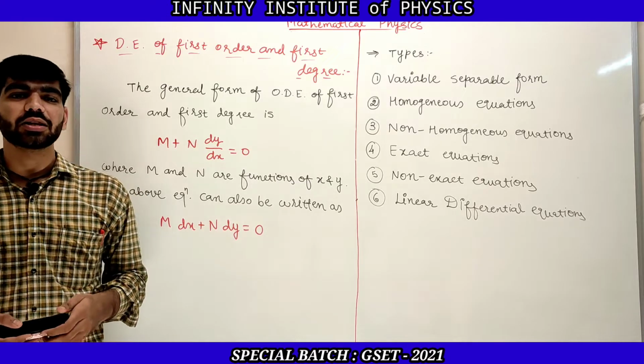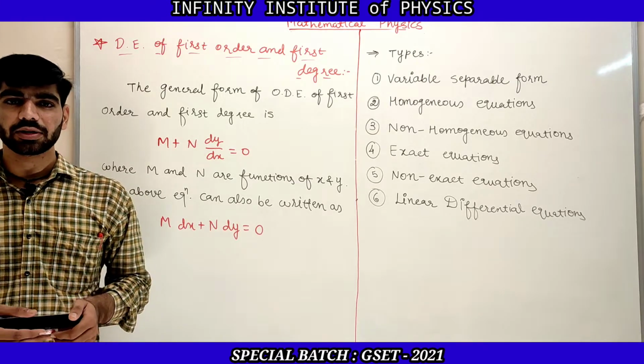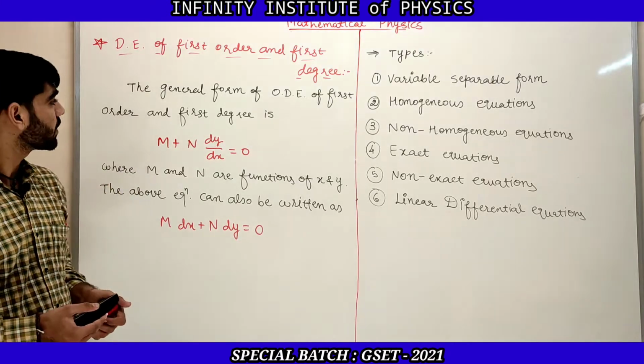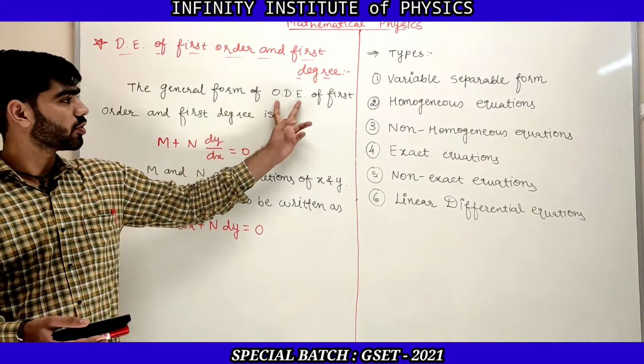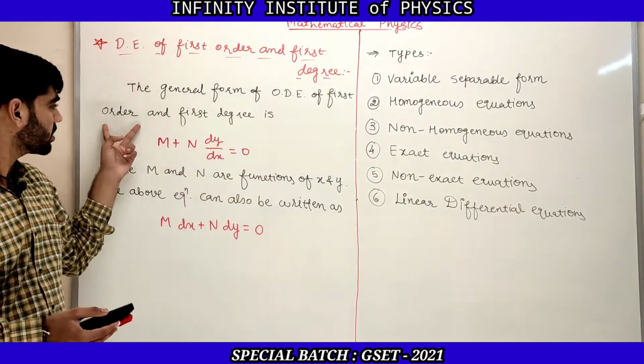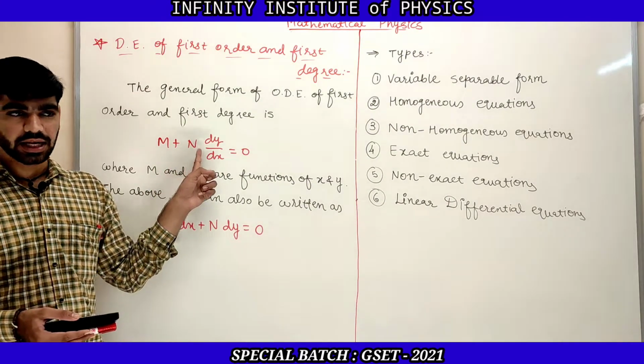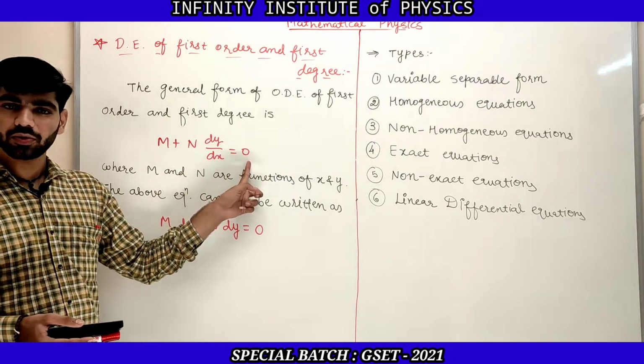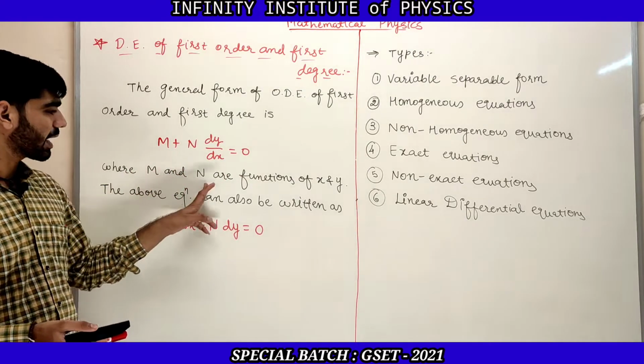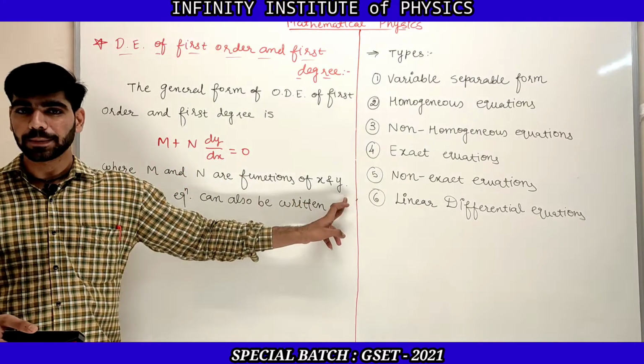So what is the generalized form of the differential equation which is of first order and first degree? The general form of ordinary differential equation of first order and first degree is m plus n dy by dx is equal to 0, where m and n are functions of x and y.